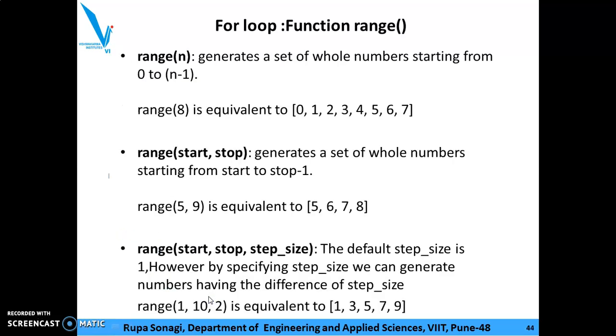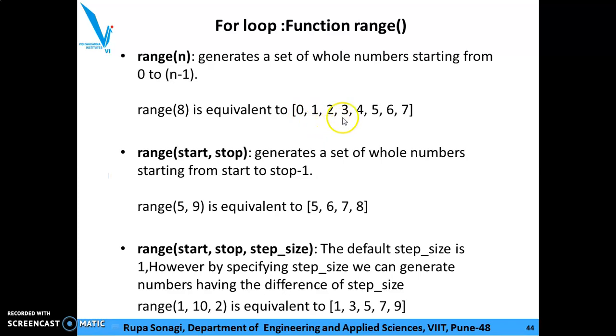Next is the range function. How a range function can be used in a for loop. Range n generates a set of whole numbers starting from 0 to n minus 1. For example, range 8 is equivalent to the numbers from 0 to 8 minus 1, that is 7.